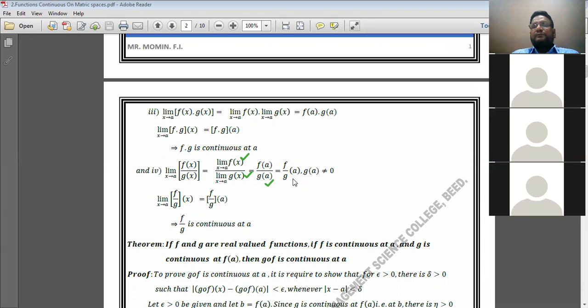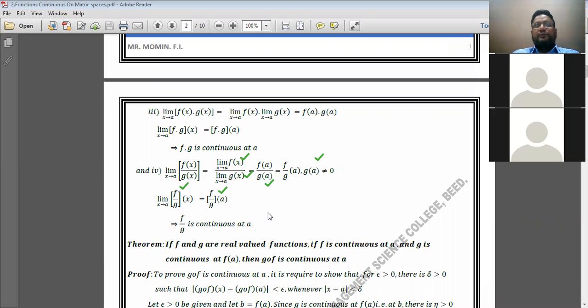But this is possible only if g of a is not 0. Therefore, we can write limit as x extends to a of f upon g at x is equal to f upon g at a. This means the limit of the function when x extends to a is equal to the value of the function at a. Hence, we can say that f upon g is also continuous at a.